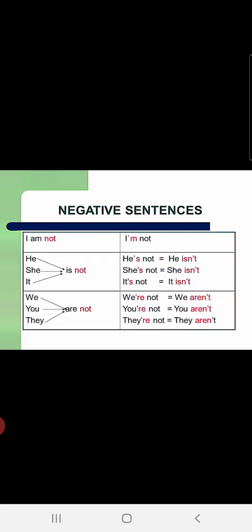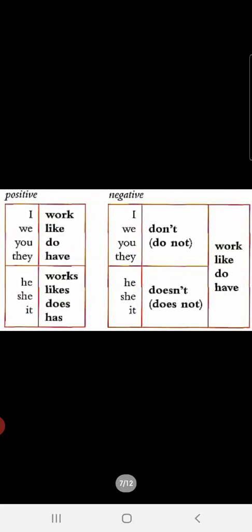Similarly, are not. These are two different words. Are is a helping verb, not shows a negative sentence. So these two words are together in a contracted form, in a short form, written as aren't, A-R-E-N. You have to remove the O from the word not, put an apostrophe and put T. We are going to see more of such examples.